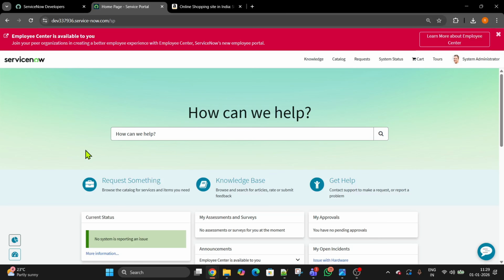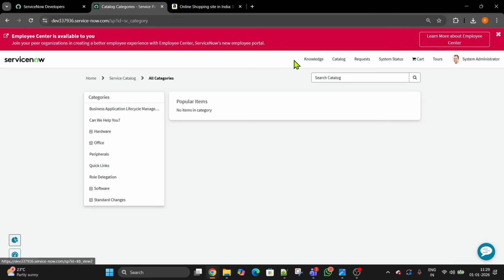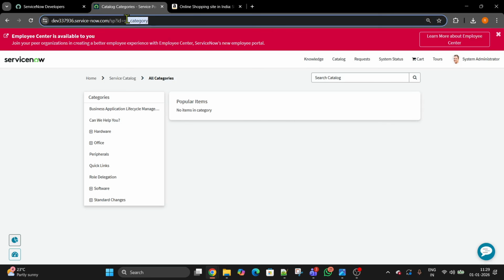So how does this happen in ServiceNow? This is the website. When I click on anything, for example, if I click on request something, you can notice that there are three dots. These three dots are making a request in the backend to display this page. You can see the page name is called category ID.